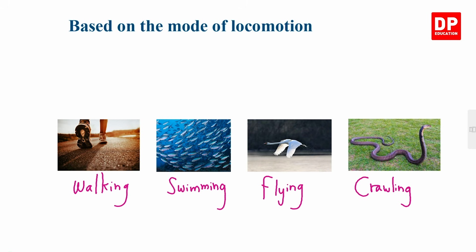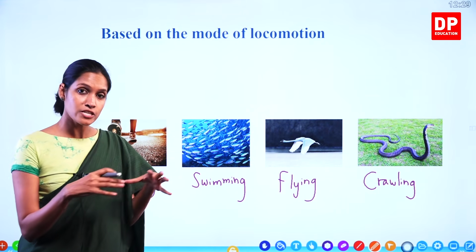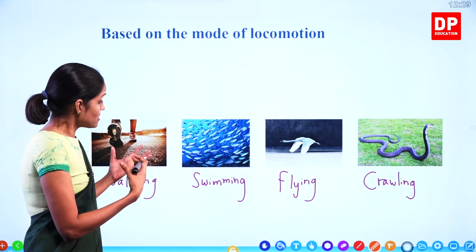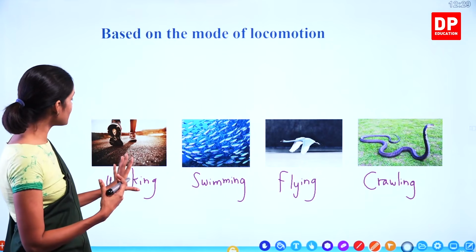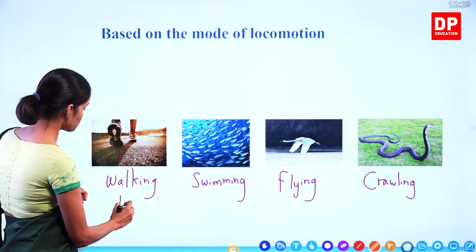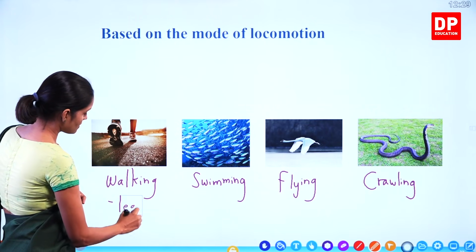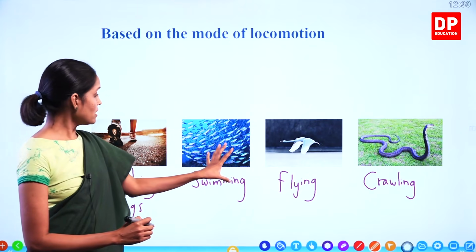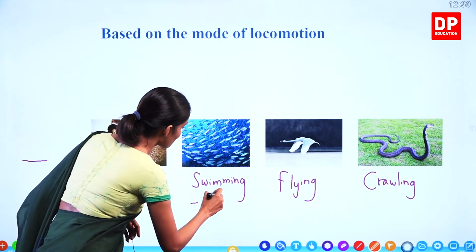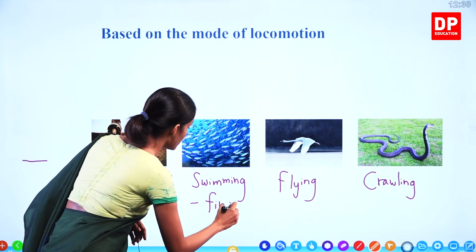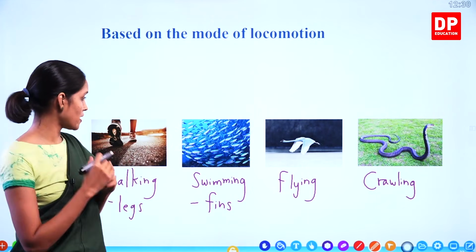Right, children? So we all learned that in order to locomote, in order to move the entire body from one place to another place, animals have different appendages, different body parts. For example, here we have legs for walking and running. What about swimming? In order to swim, a fish, an aquatic animal, has fins. And I explained the streamlined body shape as well.